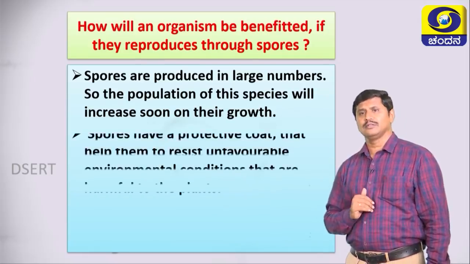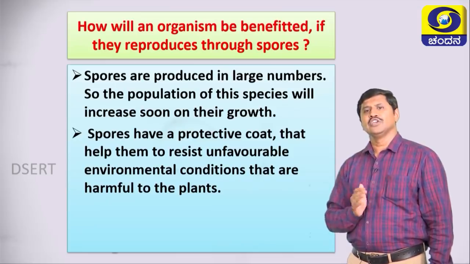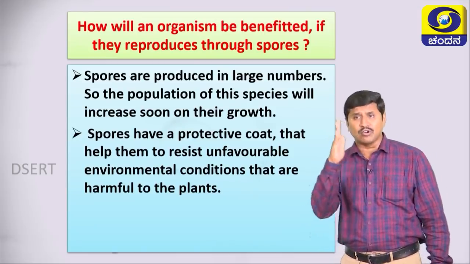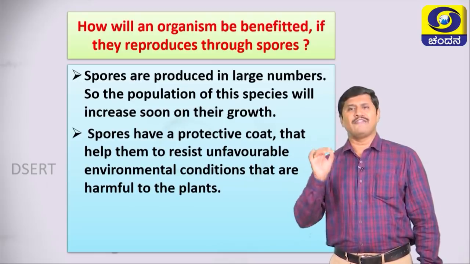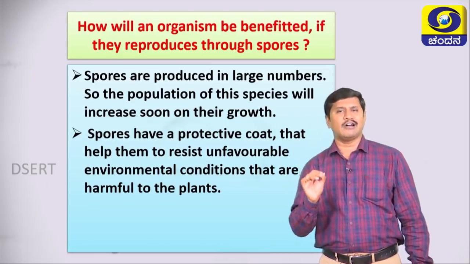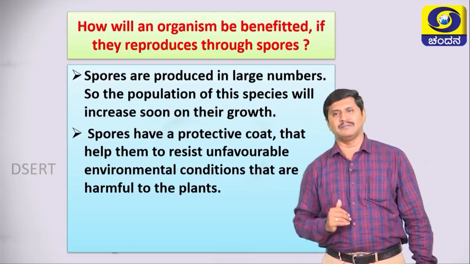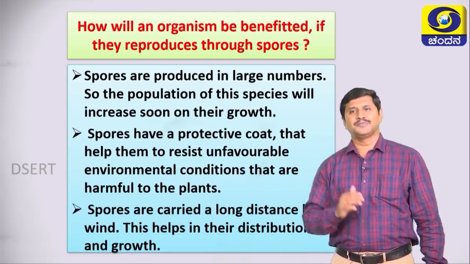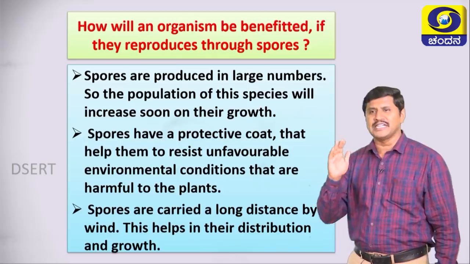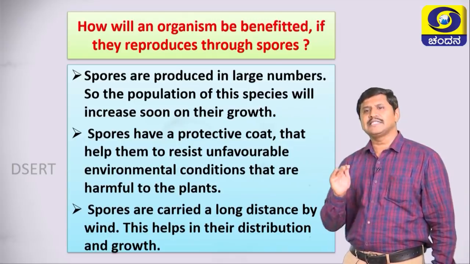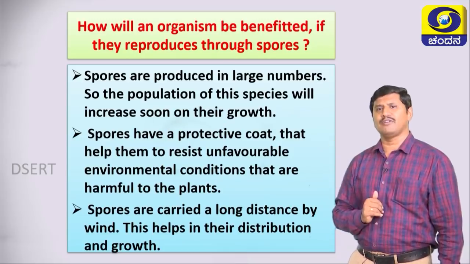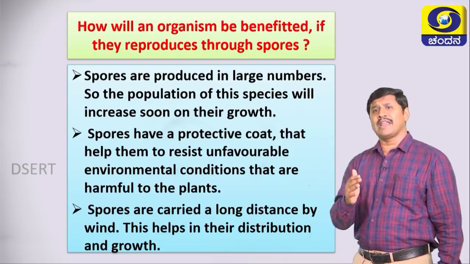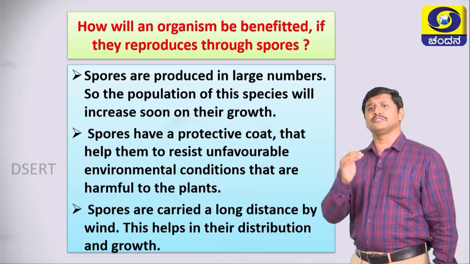The second point is spores have a protective coat that helps them to resist unfavorable environmental conditions that are harmful to the plants. Remember students, spores are carried a long distance by wind. This helps in their distribution and growth. These are the points when they ask the question, how will an organism be benefited if it reproduces through spores?